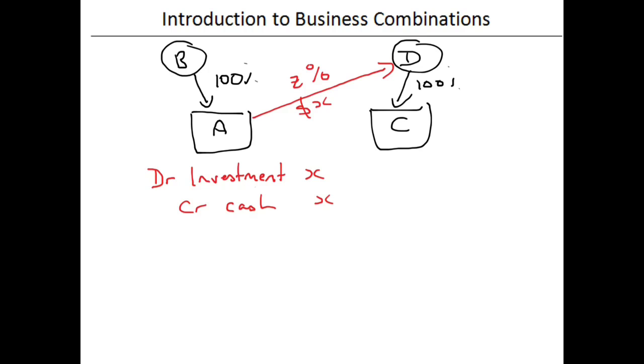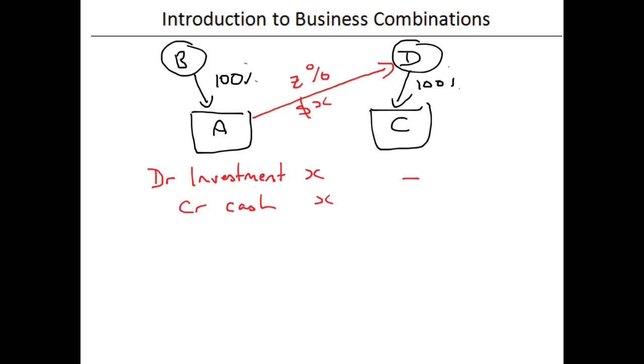Now, in C's books, nothing happens. If C had to account for every time one of its shares changed hands, there'd be lots and lots of things that they would have to do. So we don't have to worry about that. What we have to worry about from this point on is how we deal with this investment moving forward.